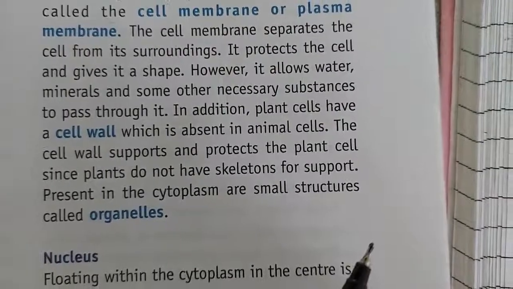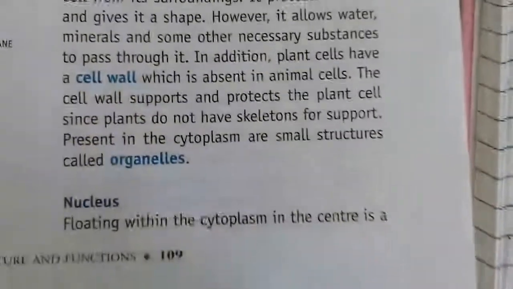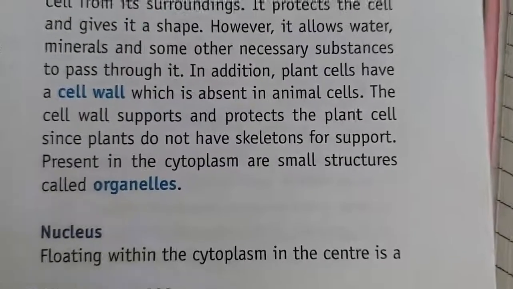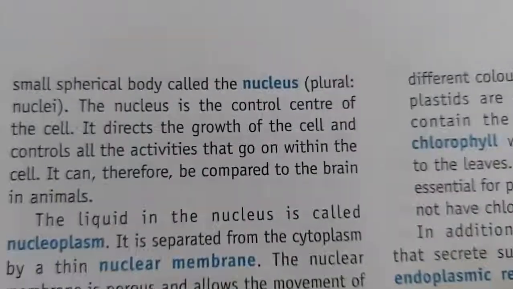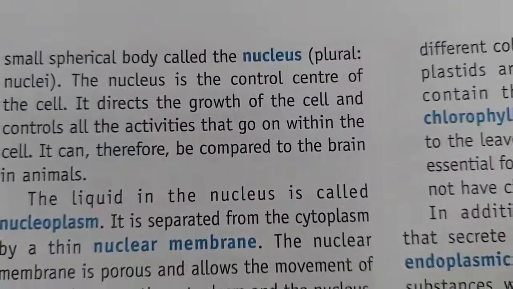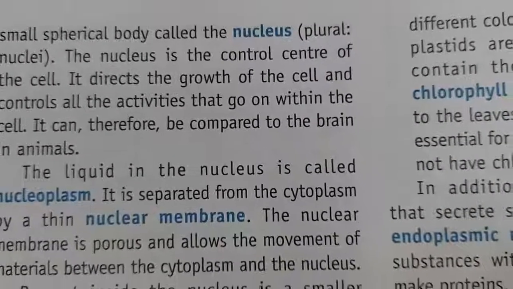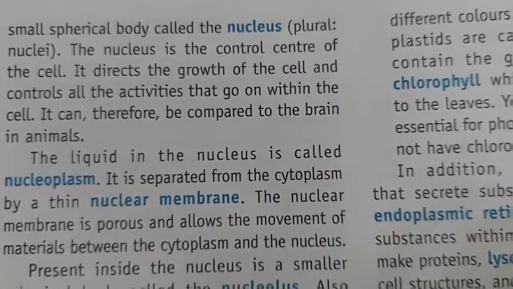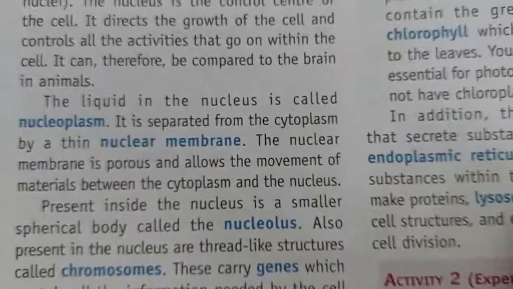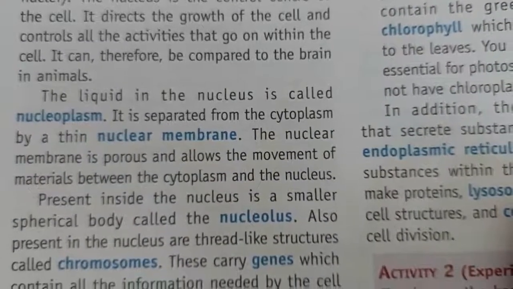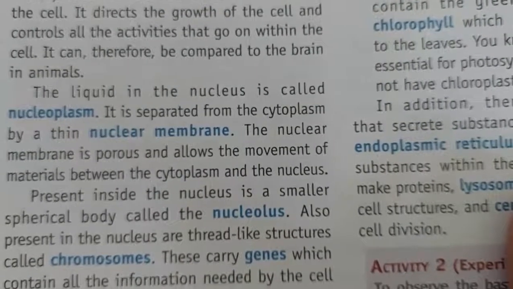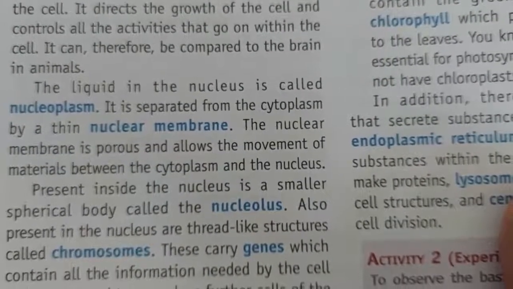Present in the cytoplasm are small structures called organelles. So this is the concept of the nucleus, floating within the cytoplasm. In the center is a small spherical body called the nucleus. The nucleus is the control center of the cell, directs the growth of the cell, and controls all activities that go on within the cell. It can therefore be compared to the brain in animals. The liquid in the nucleus is nucleoplasm. It is separated from the cytoplasm by a thin nuclear membrane, which is porous and allows movement of material between the cytoplasm and nucleus.